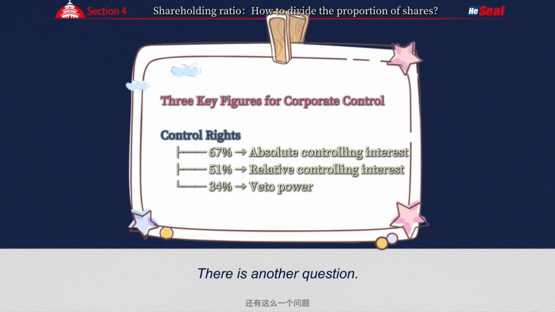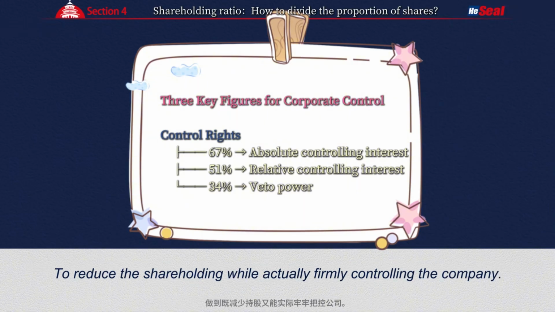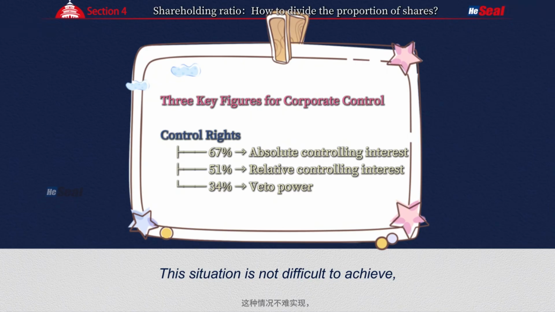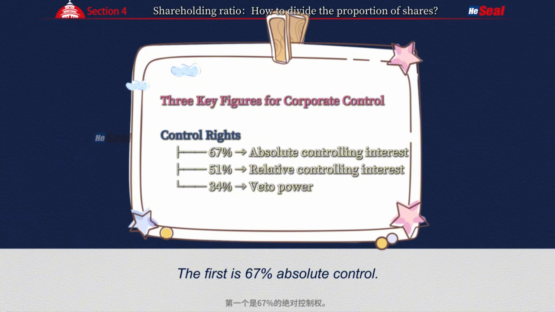There is another question. Some major shareholders of some companies want to distribute shares to others while retaining the control of the company, to reduce the shareholding while actually firmly controlling the company. This situation is not difficult to achieve. Company control depends on three key figures. The first is 67% absolute control. The second is 51% relative control. The third is 34% veto power.